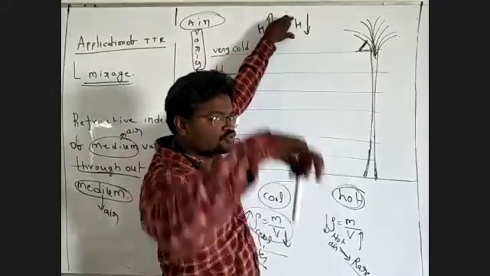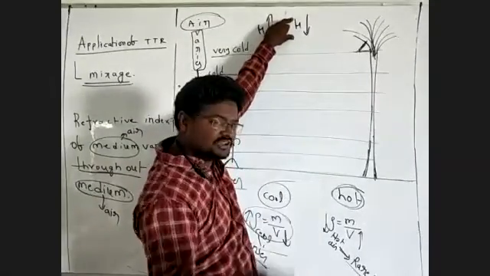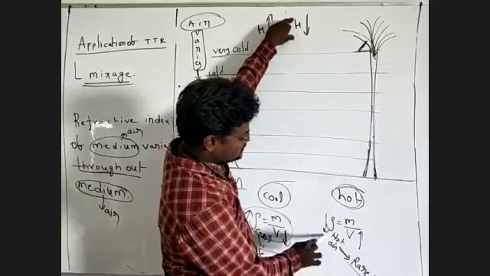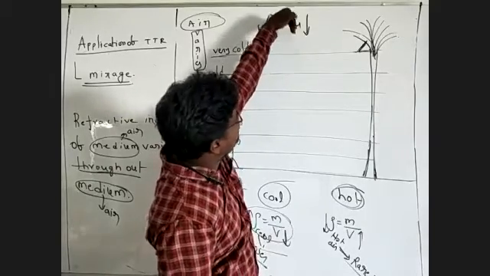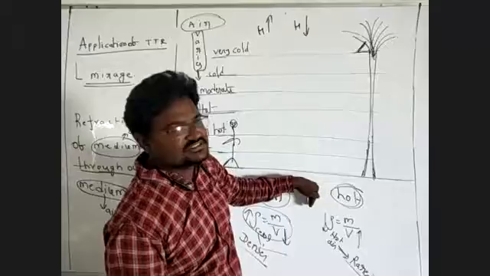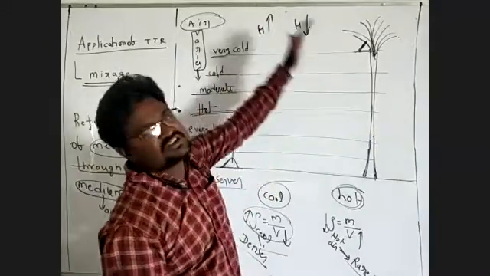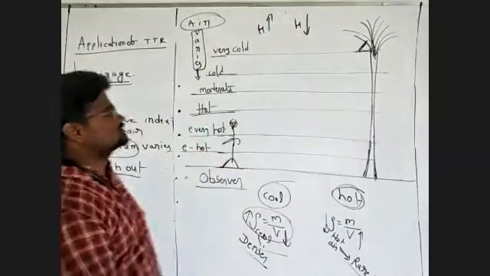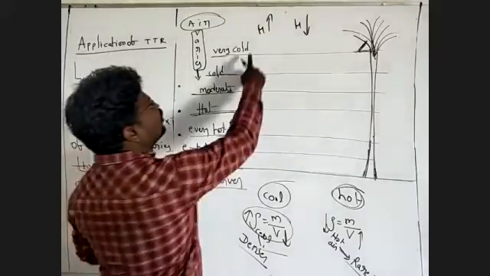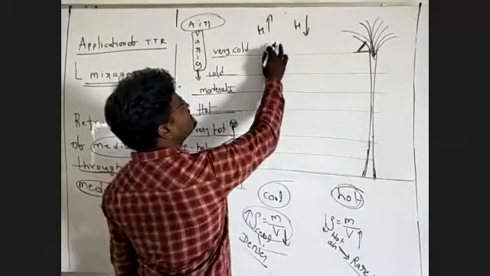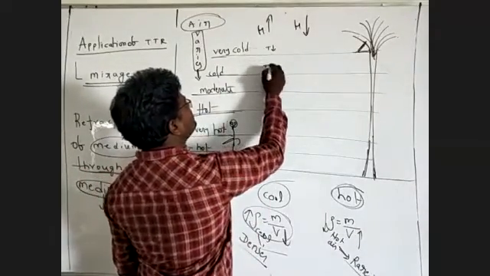Suppose we move in the downward direction, the temperature increases, so the refractive index decreases. Moving down means the refractive index decreases; moving upward means the refractive index increases. Now you will see this is very cold, the temperature is less, and here the temperature is more.